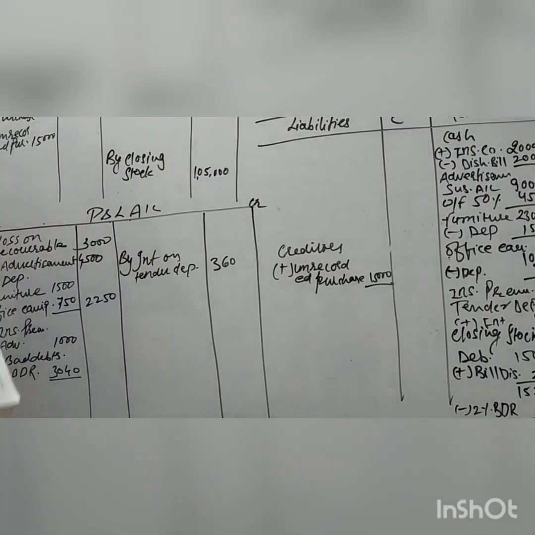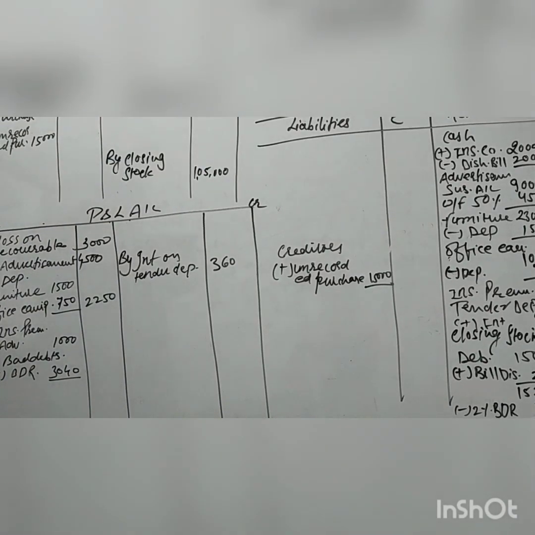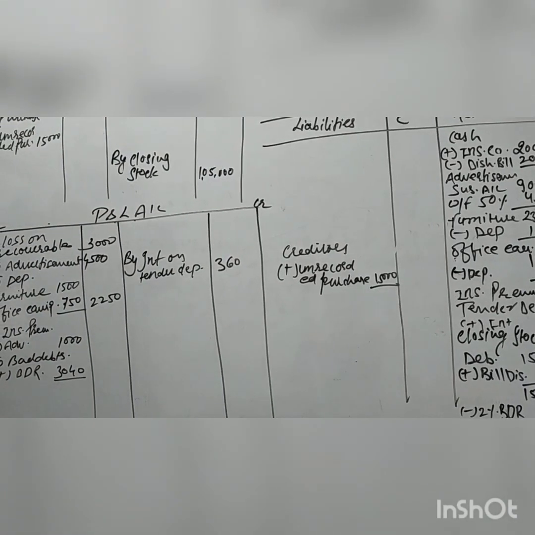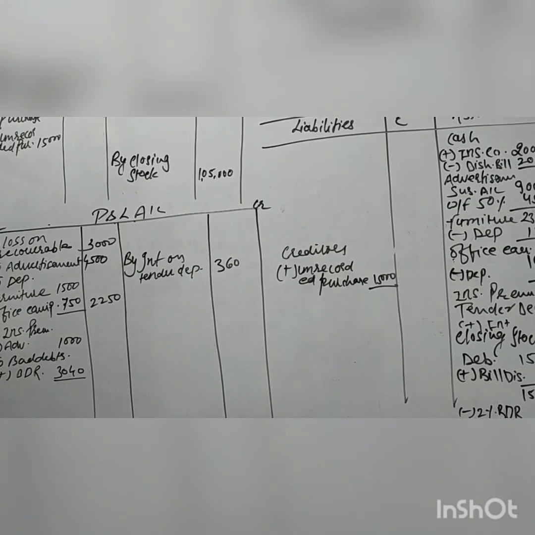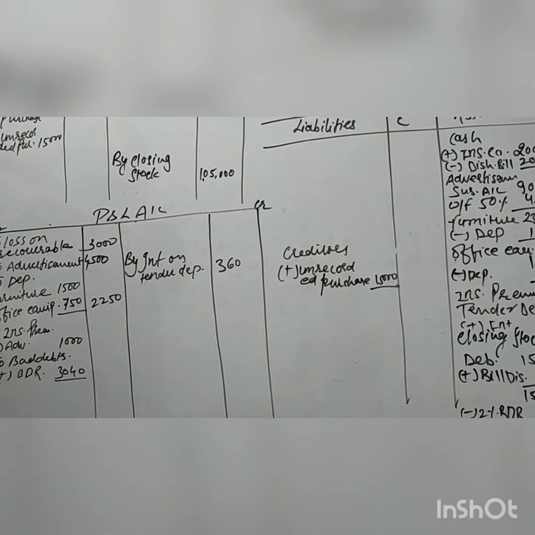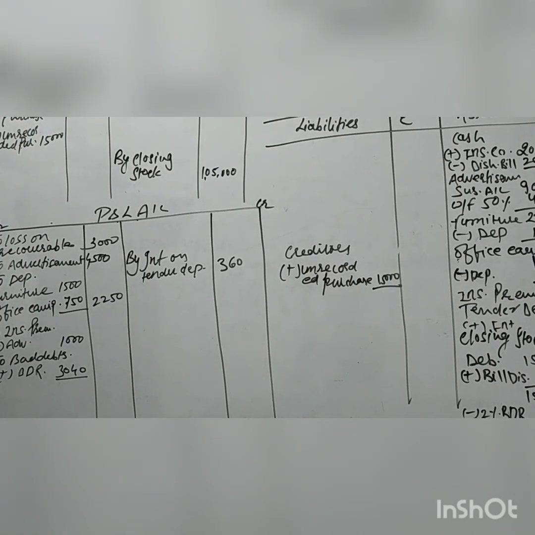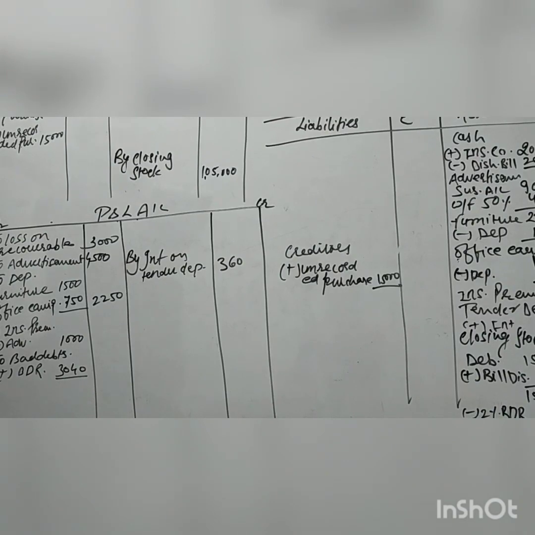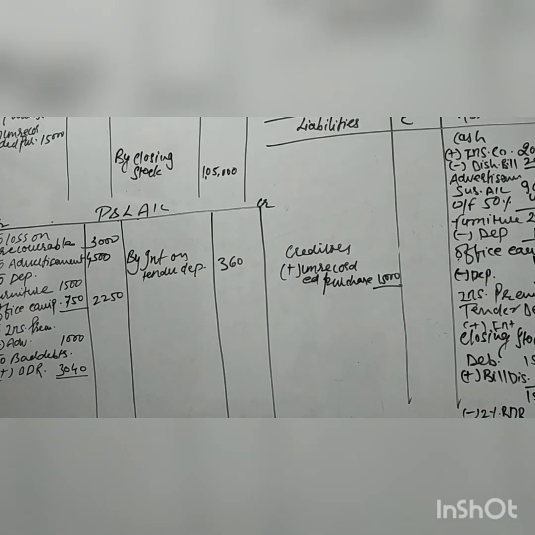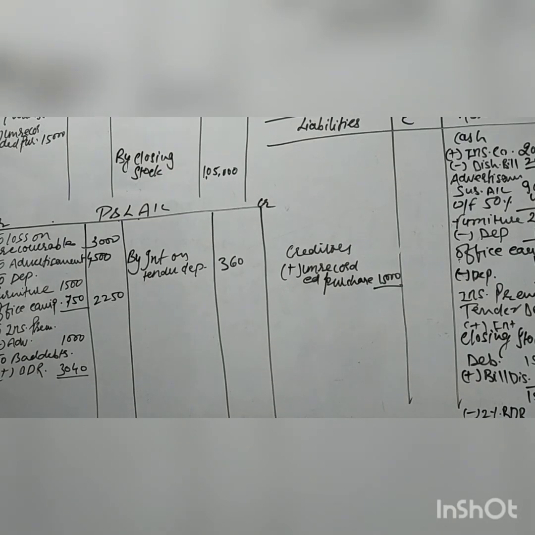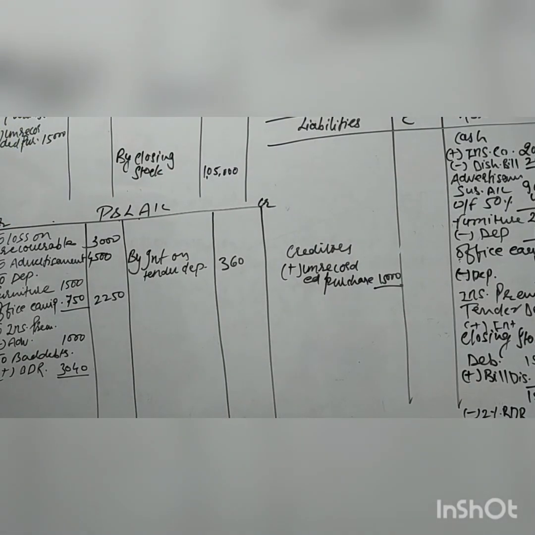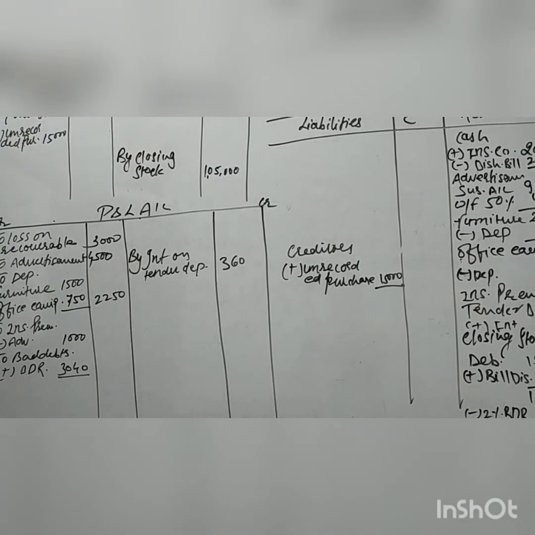Here we are going to start off question number 7. From the following trial balance dated 31st March 2017 and adjustments, prepare the final accounts of the partnership firm of Parekh and Mehta. Adjustment is given: closing stock was rupees 1,05,000, and a purchase bill of rupees 15,000 received from creditor but not recorded. As you know very well, closing stock has two effects. First effect comes to the trading account, second effect comes to the balance sheet asset side.